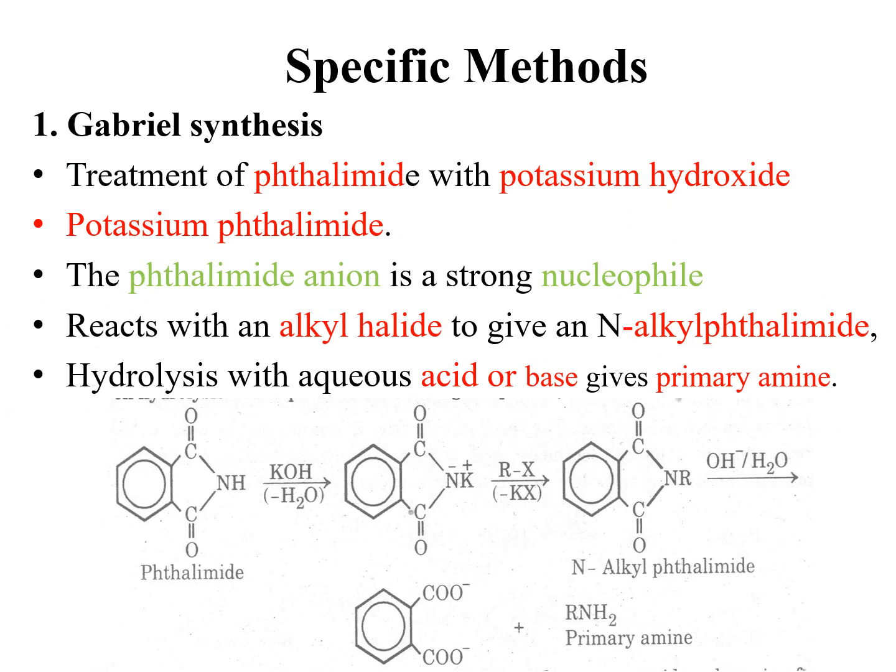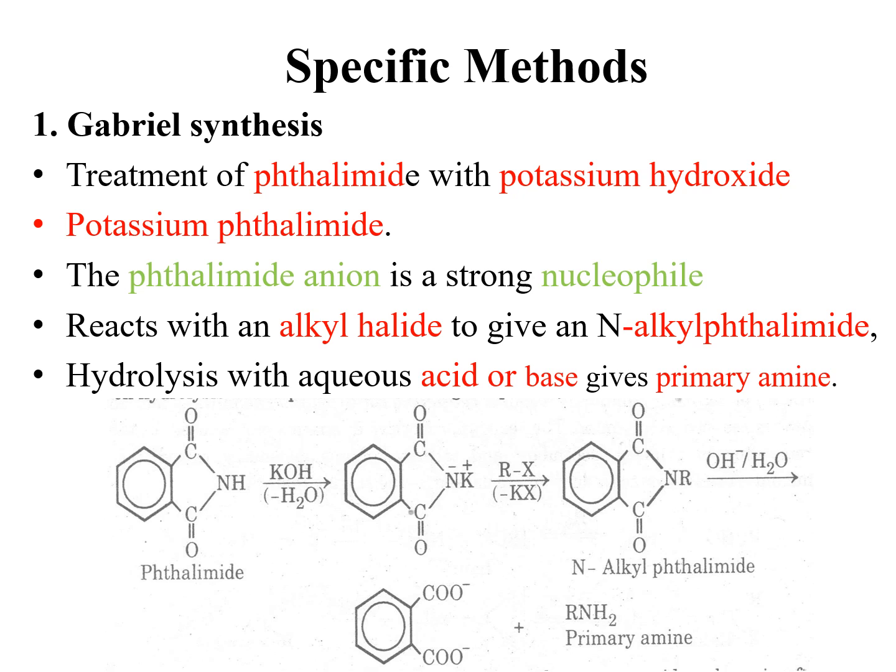Specific methods for the preparation of amines. The first method in this category is Gabriel synthesis. It involves the treatment of phthalimide with potassium hydroxide to form potassium phthalimide. The phthalimide anion is a strong nucleophile and it reacts with an alkyl halide to give an N-alkyl phthalimide, which on hydrolysis with aqueous acid or base gives primary amines.